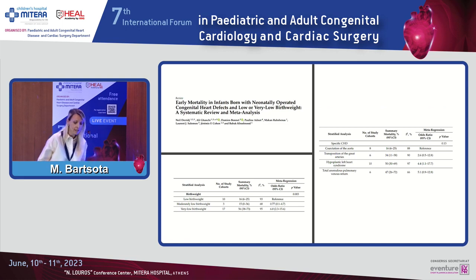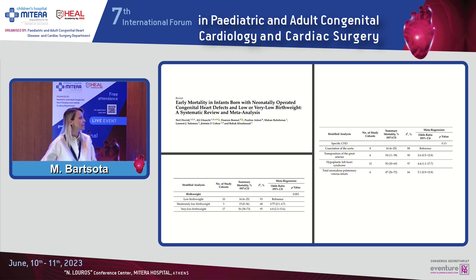This is a very recent systematic review and meta-analysis just from the beginning of 2023, looking specifically at the weight. What they showed is that in general, for babies who are born less than 2.5 kilos with any type of congenital heart defect, they have a perioperative mortality, or mortality 30 days after discharge, of about 37%, which increases up to 57% when we are talking about neonates with very low birth weight, less than 1.5 kilos.